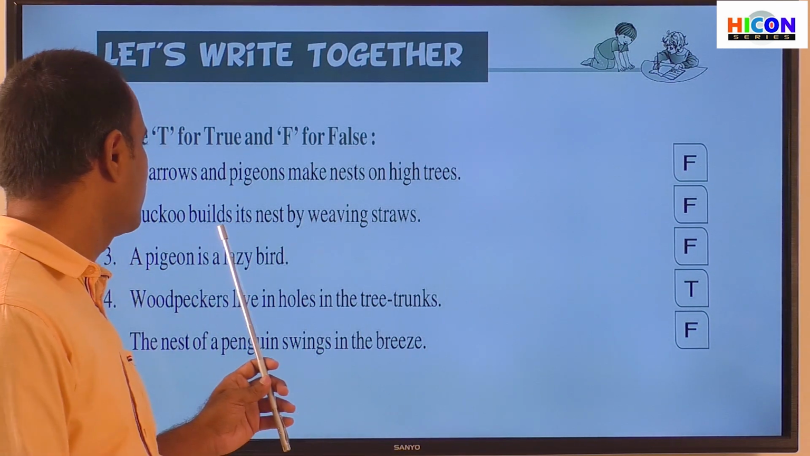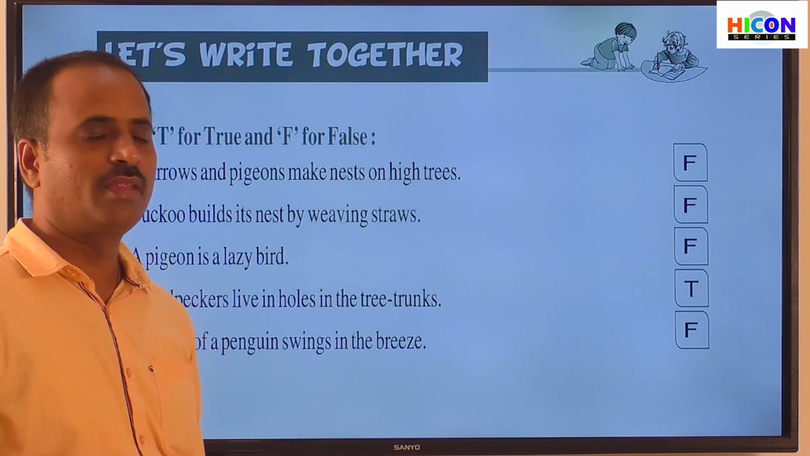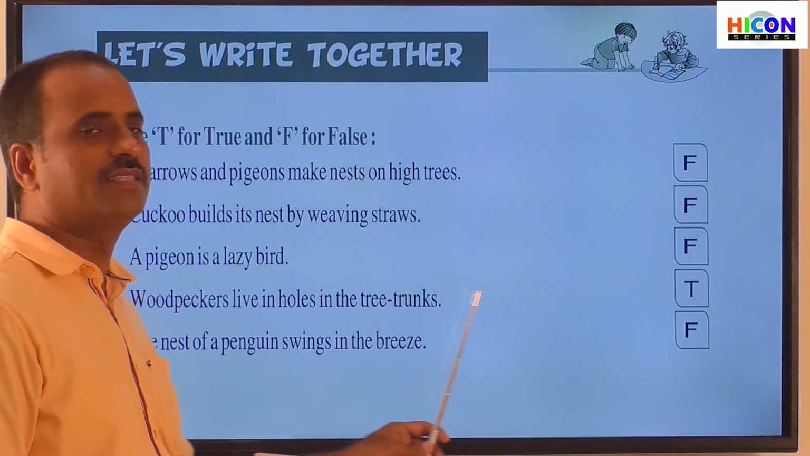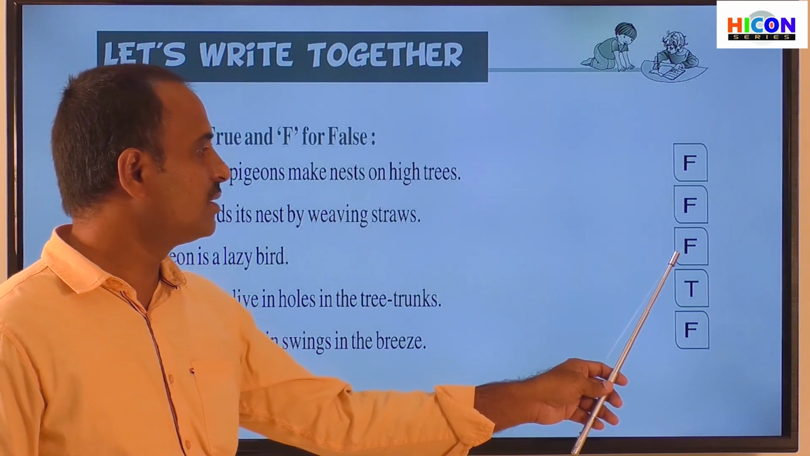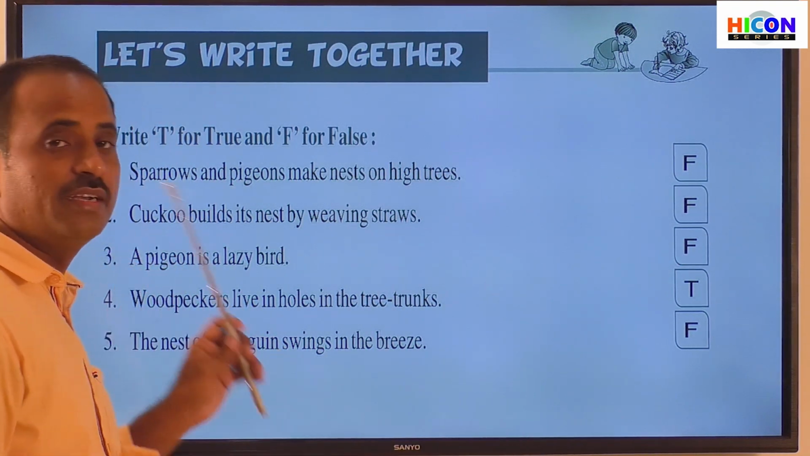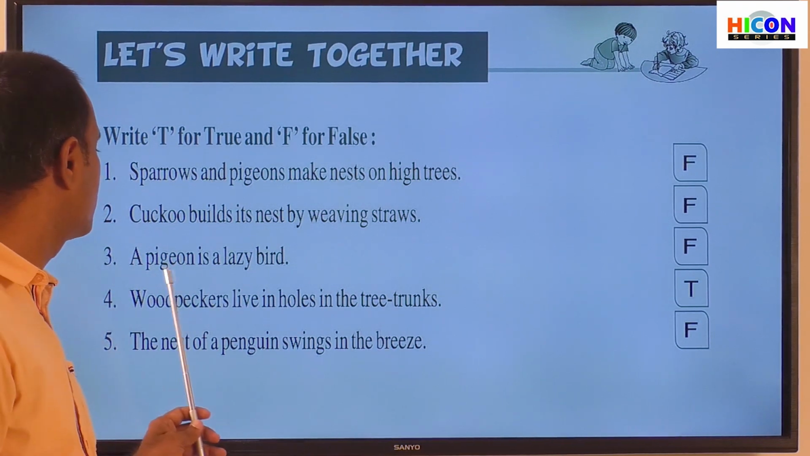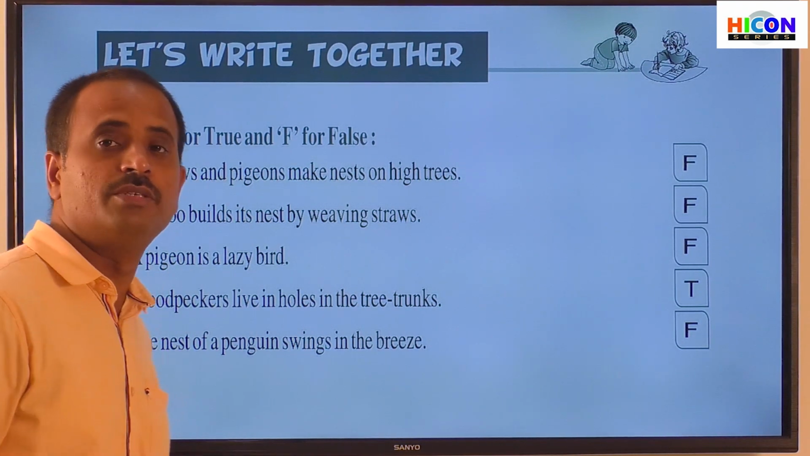So that's why the second sentence is also wrong. And see the answer for the third sentence. The answer for the third sentence is F, that is false. That means the third sentence is also wrong. So what is wrong in the third sentence? A pigeon is a lazy bird.